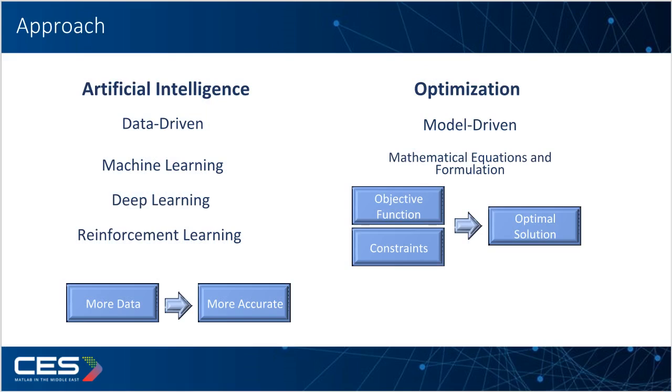AI is mainly data-driven. It learns from historical data using machine learning, deep learning, or reinforcement learning. The system improves as more data becomes available. Optimization is model-driven. Before solving the problem, we first define mathematical equations, objective functions, and constraints. Then, optimization algorithms search for the best solution.